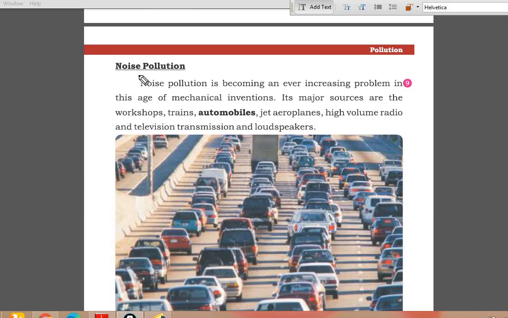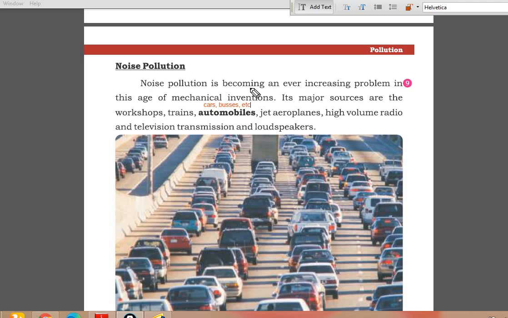Next kind of pollution is noise pollution. The pollution that is produced by noise. Noise pollution is becoming an ever increasing problem in this age of mechanical inventions. Its major sources are workshops, trains, automobiles, jet aeroplanes, high volume radio and television transmission, and loudspeakers. Okay, these are the sources of noise pollution.